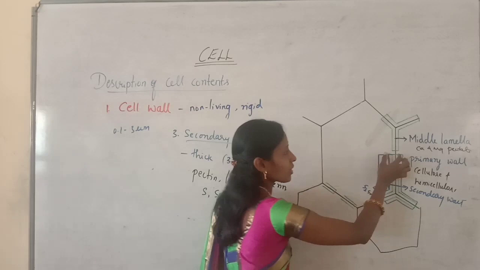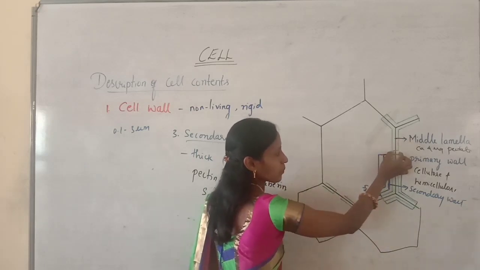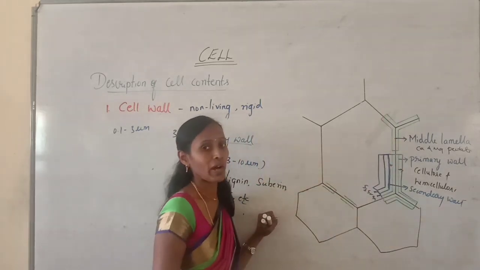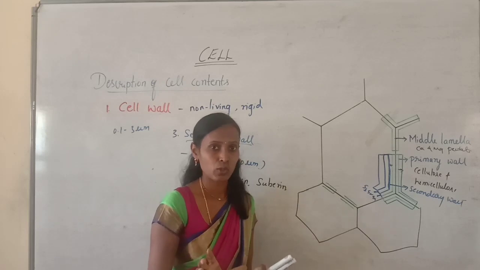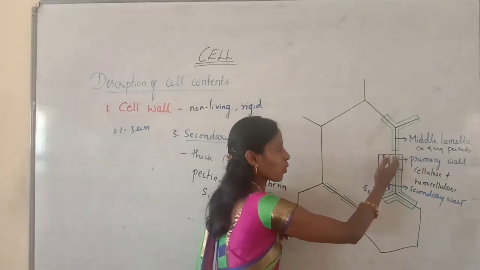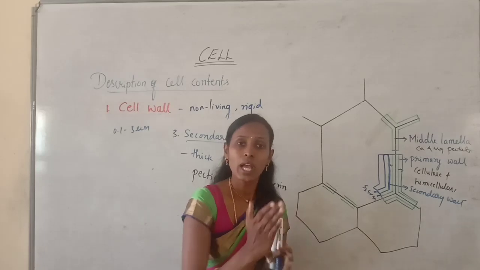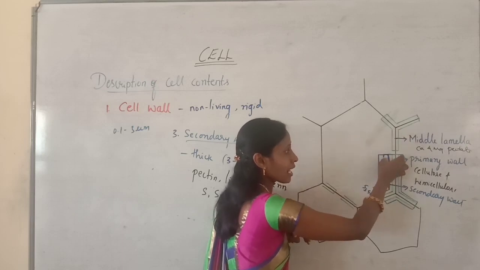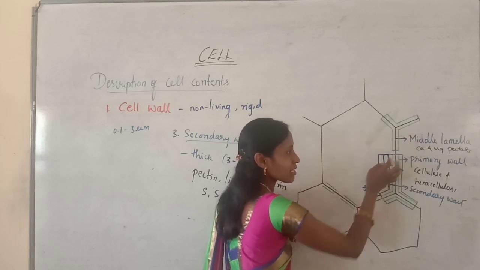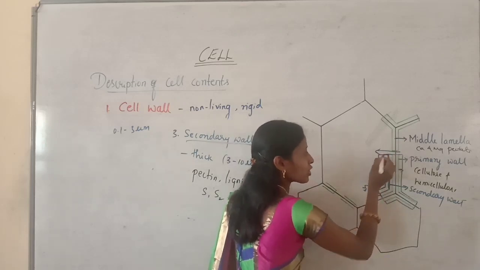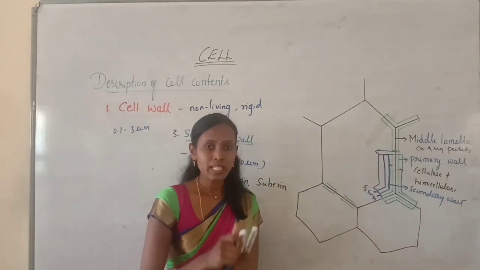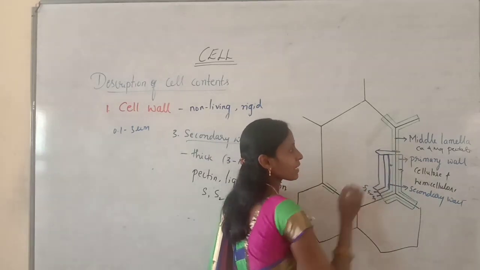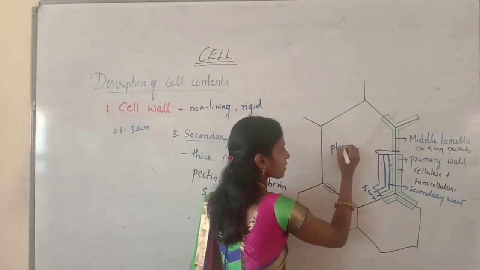Then here you can observe some gaps. So the cell wall is not continuous. The middle lamella is continuous because it is formed at the time of cytokinesis only. But later the primary wall and secondary walls are formed inner to the middle lamella. So in this cell wall, the middle lamella is continuous, but the primary and secondary walls are absent somewhere. These are the regions in the cell wall that have some pit-like apertures, some openings called plasmodesmata.